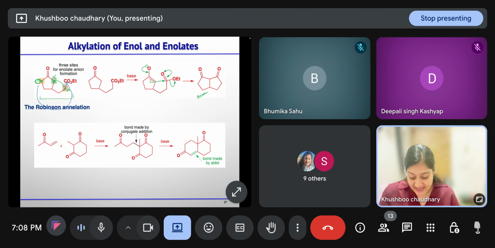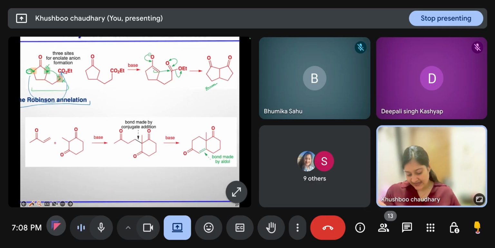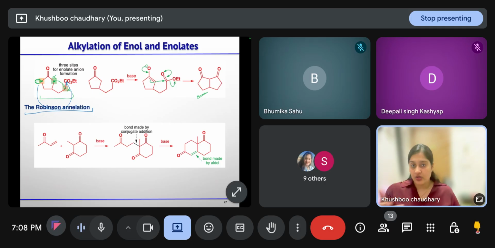Okay. Then the next reaction that we have to discuss is Robinson annulation. Robinson annulation is the reaction of an active methylene compound with an alpha beta unsaturated carbonyl compound. In that case, first Michael addition will take place, and then an intramolecular aldol reaction will take place to give the major product. Firstly, base will take this proton. It will undergo attack in the 1,4 fashion. So you will get this product. And then it is an intramolecular aldol reaction from the less substituted site, so you will get this alpha beta unsaturated ketone.